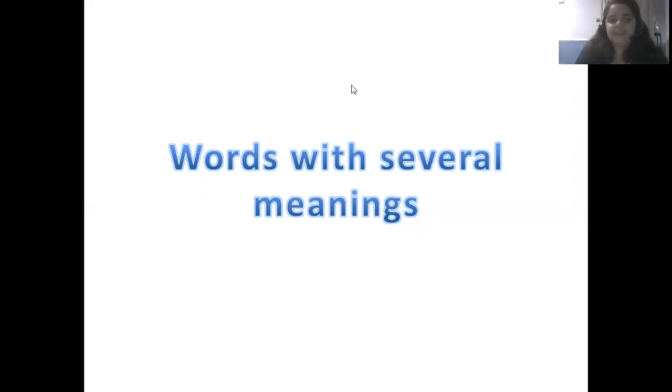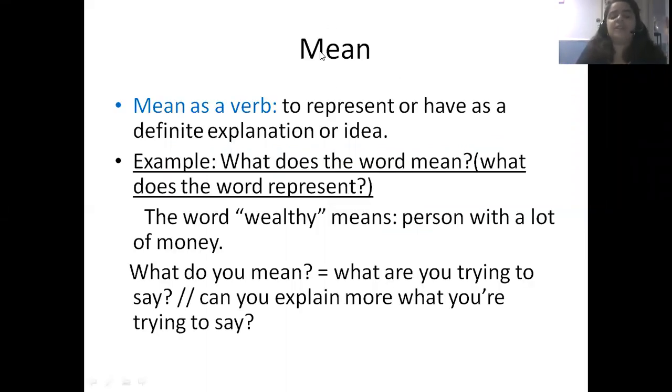And actually, the first word that I want to share with you is the word mean. Precisely the word mean. Mean as a verb. When mean acts as a verb, it's to represent or have as a definite explanation or idea. So let's see an example in a sentence.